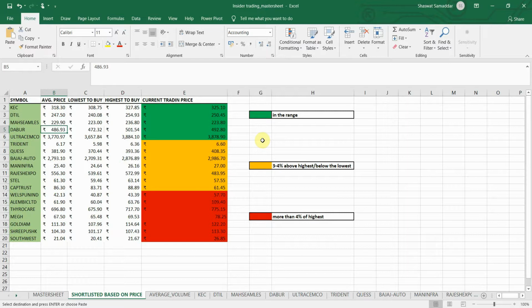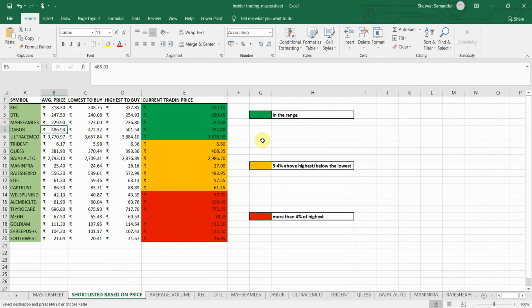As you saw in the last video, I shortlisted Dabur. Dabur was trading in the range of plus minus 3% of the average price. So I checked the average traded volume and also the date of allotment of the shares to the promoters.